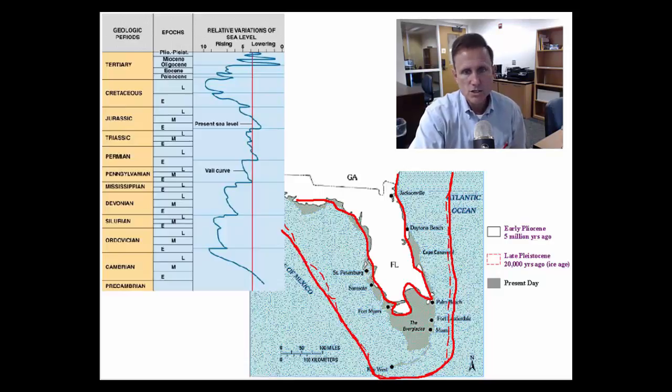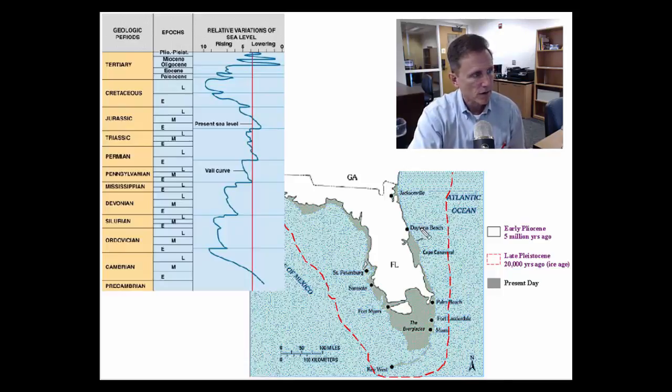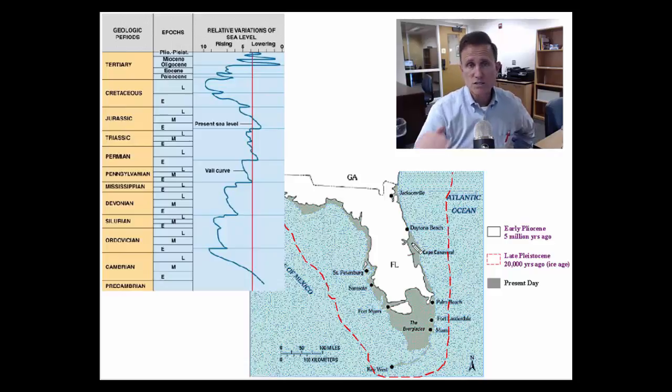So where is that on our geologic time scale? Well, if we look at Florida now, this is sea level at present, but also we know that sea level has been rising over about the last 200 to 100 years. And that's just from measuring tide gauges and then also satellite altimetry. It's telling us that sea level is coming up several centimeters a year, as a matter of fact.